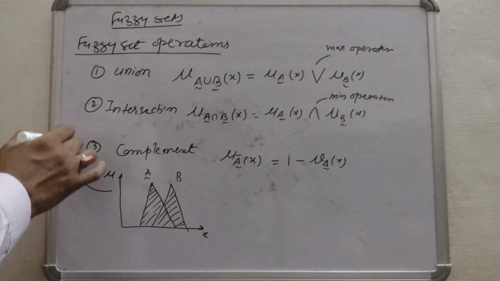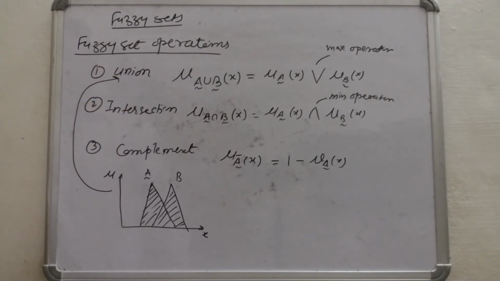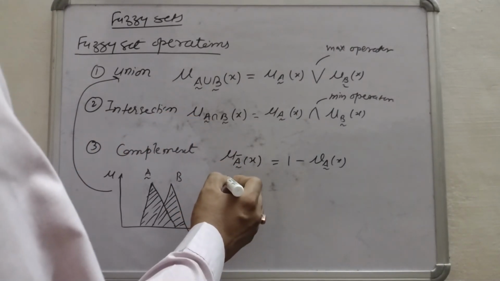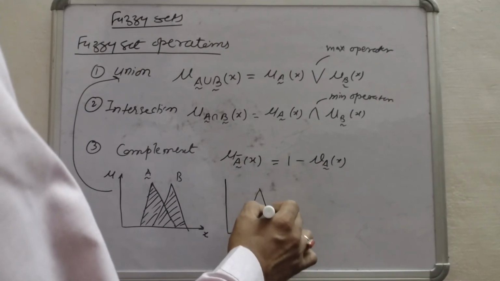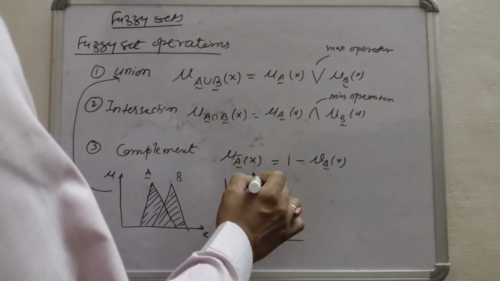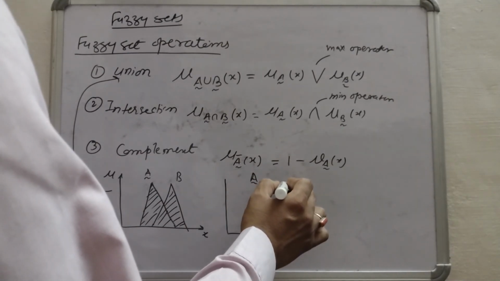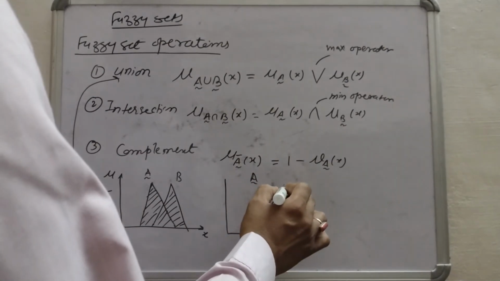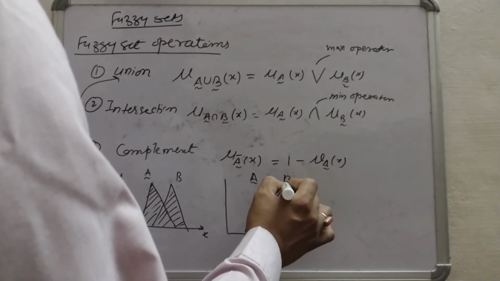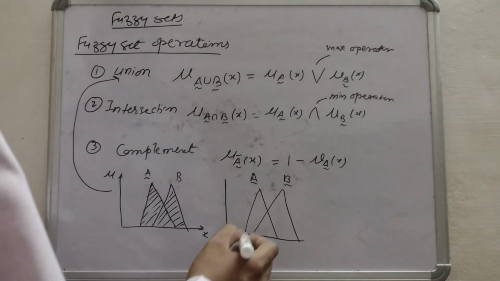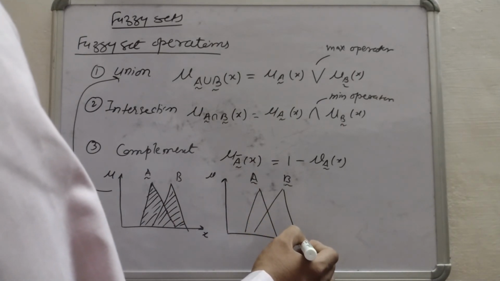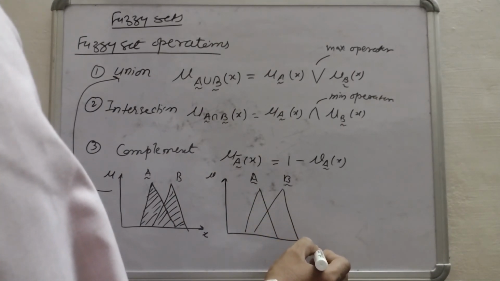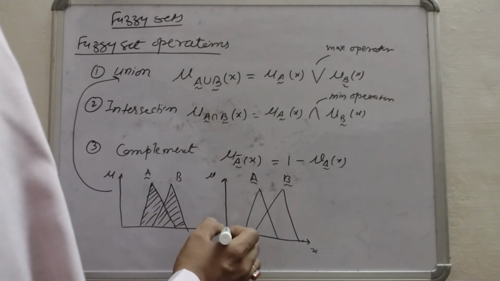So this represents the union. If we draw the same diagram for intersection, suppose this is A and suppose this is B. Then again here on the y-axis is the membership value mu and here the elements.